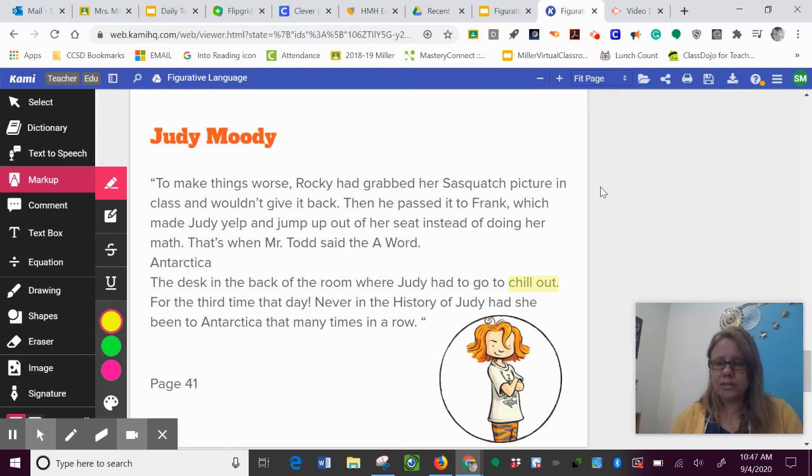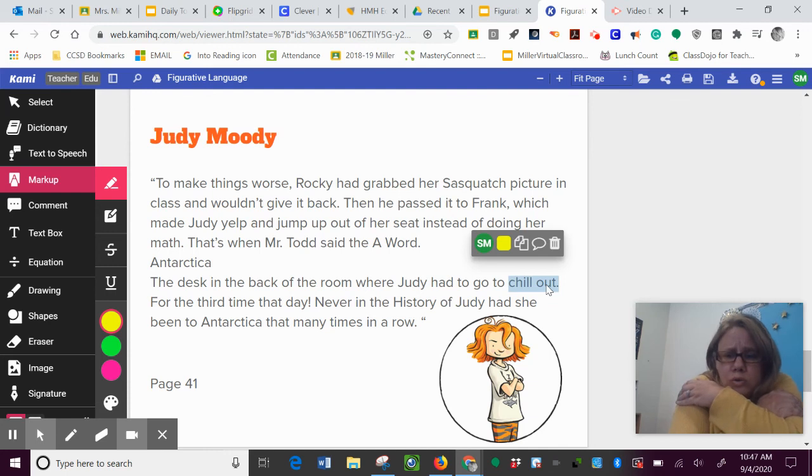Judy Moody's teacher says that she needs to go to this desk to chill out. Does he want her to get cold and chill like an ice cube? No, that's not what he wants. He wants her to calm down. So the words chill out really mean calm down. They don't mean what they say. That's another example of an idiom.